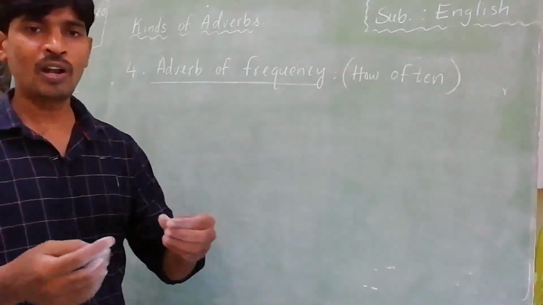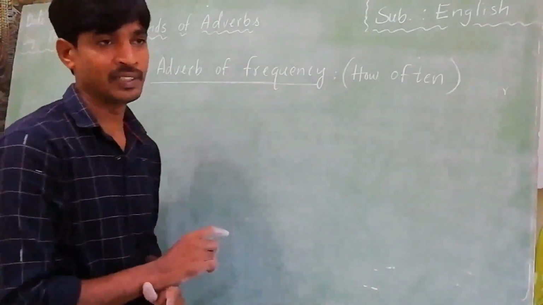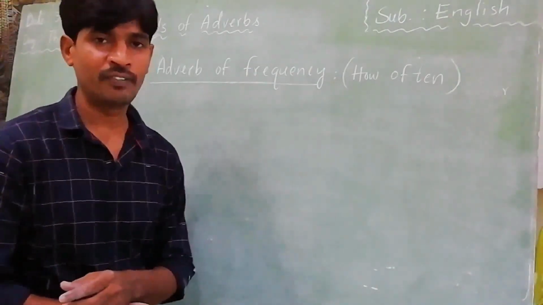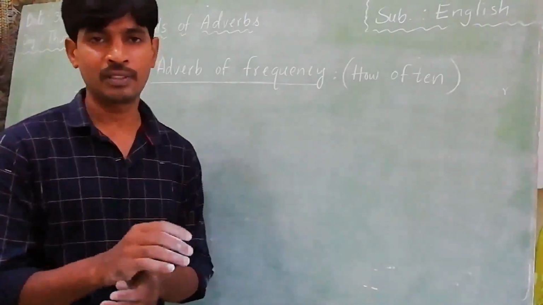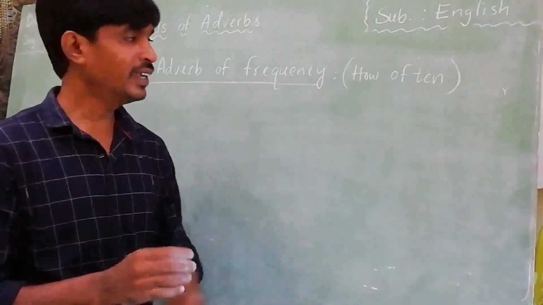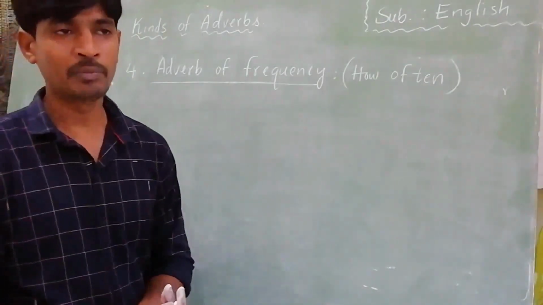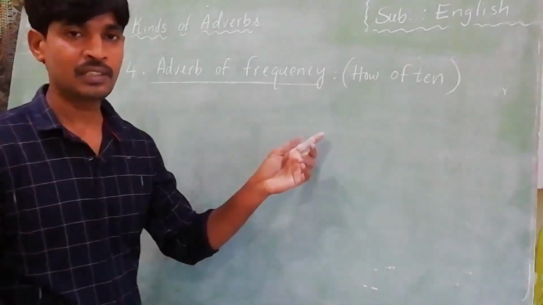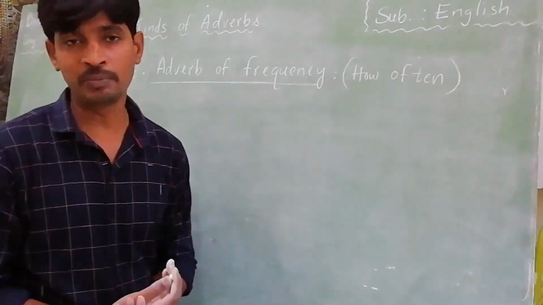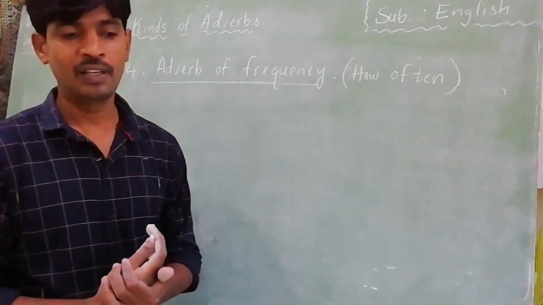There is a small relation between adverb of time and frequency, but both are different. In the adverb of time we have to tell the exact time, but here how often means how many times. Once again, adverb of frequency tells us how many times the action takes place.